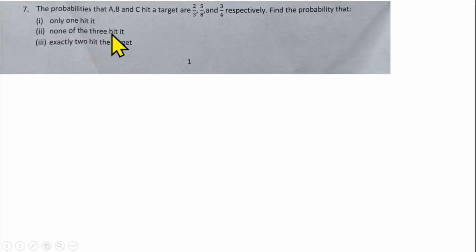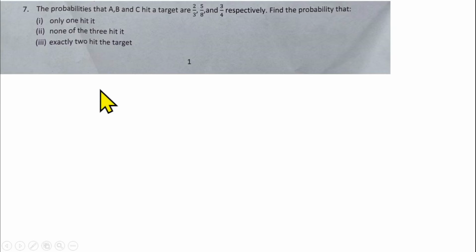Question number 7 is from probability. The probabilities that A, B, C hit a target are 2 over 3, 5 over 8, and 3 over 4, respectively. Find the probability that only one hits the target, that none of the 3 hit the target, and that exactly 2 hit the target.